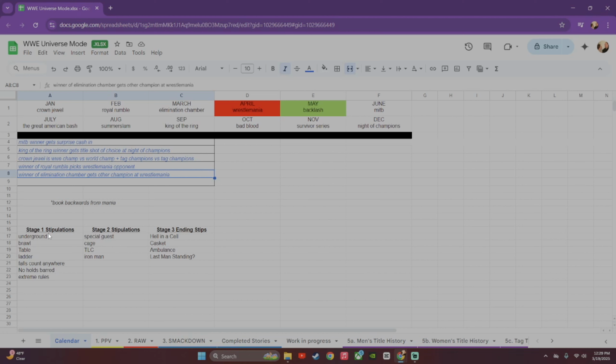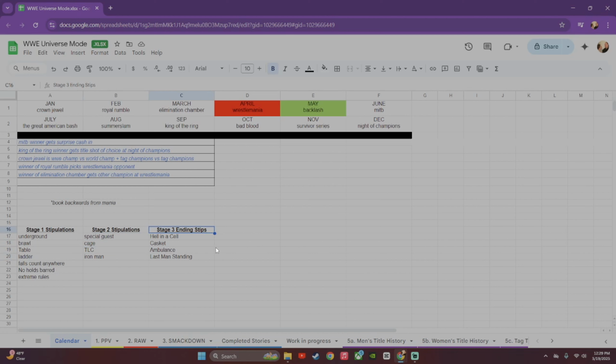And then for my rivalries, I made a list of what I think each stipulation is. Basically, in stage 1, we have all the underground, brawl, table, ladder, falls count anywhere, no holds barred, extreme rules, etc. And obviously, this goes without saying, you can adjust this how you see fit. So these are my stage 2: special guest referee, cage match, TLC, Iron Man. I think those are a little bit more intense than stage 1.